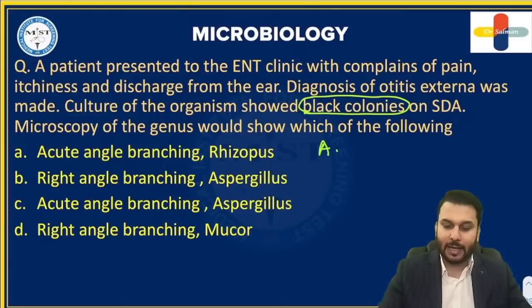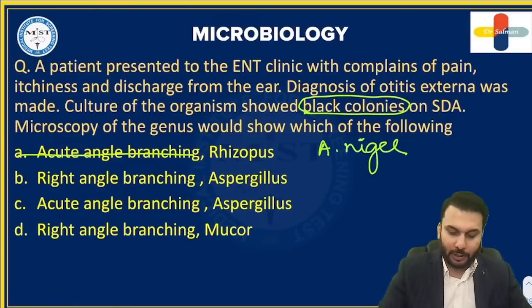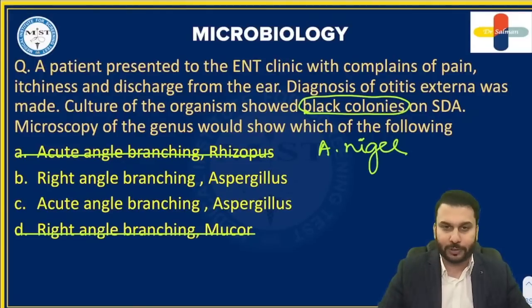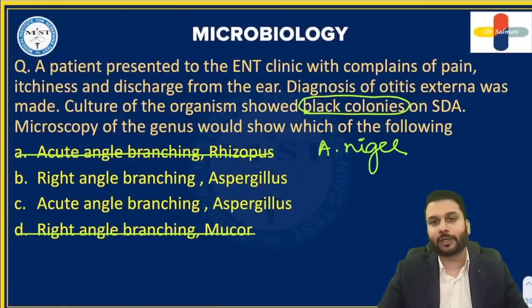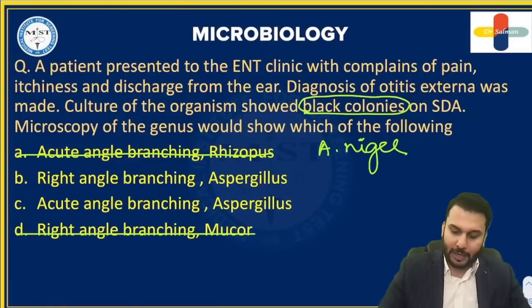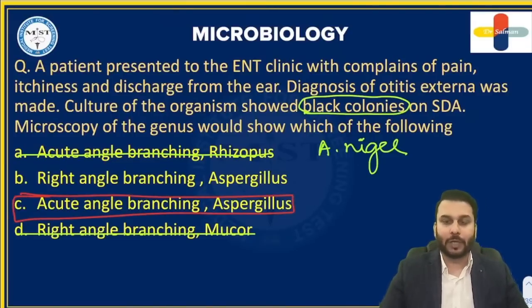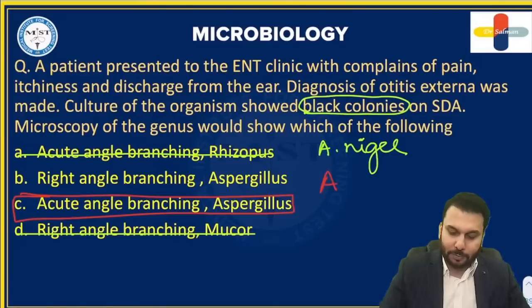The answer is Aspergillus niger. That means option A and option D are incorrect. They are gone out of this. So you're left only with Aspergillus and option B and option C. So what is the correct answer? Acute angle branching. You all know, right? Acute angle branching. The difference between Aspergillus and mucor is this.